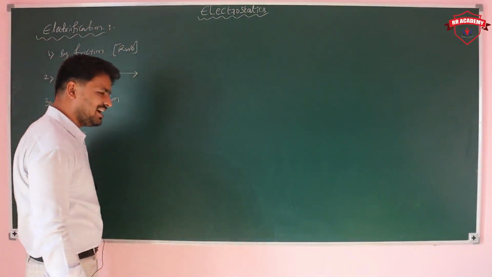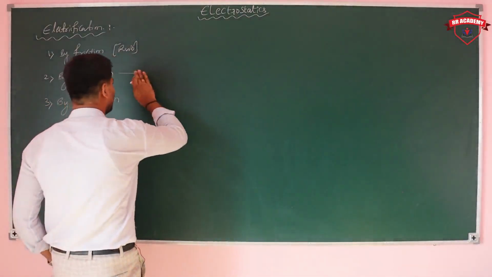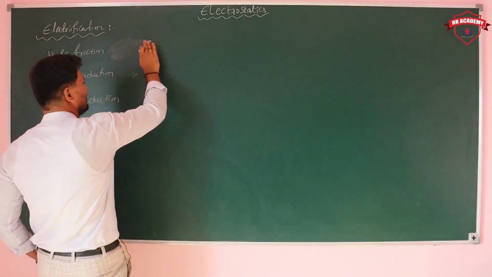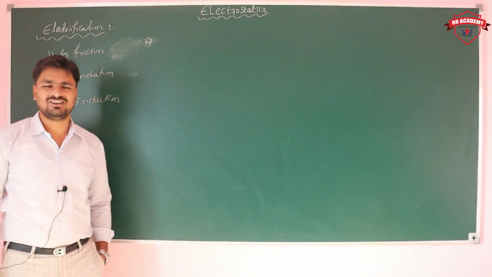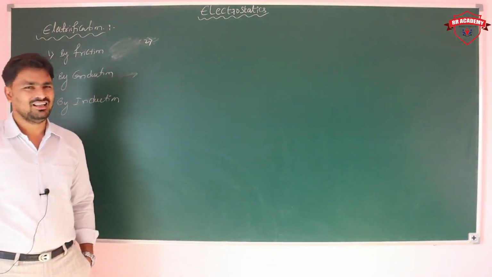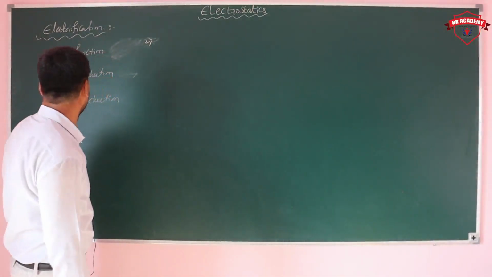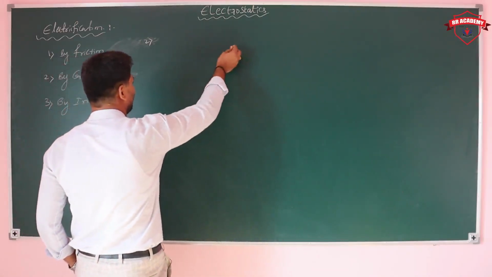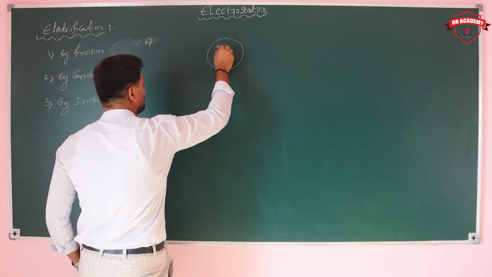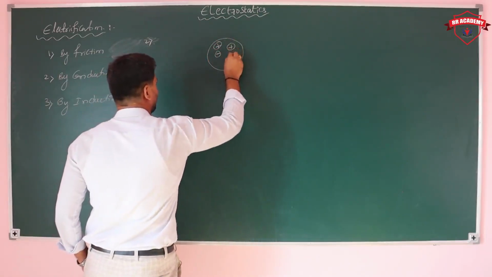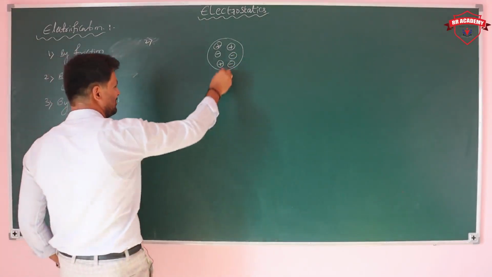Next, conduction. Conduction means direct contact. In the friction process, two uncharged bodies are rubbed together, electrons are transferred from one body to another, and one becomes positively charged and the other negatively charged. Here in conduction, we consider an uncharged body. An uncharged body has an equal number of protons and an equal number of electrons.